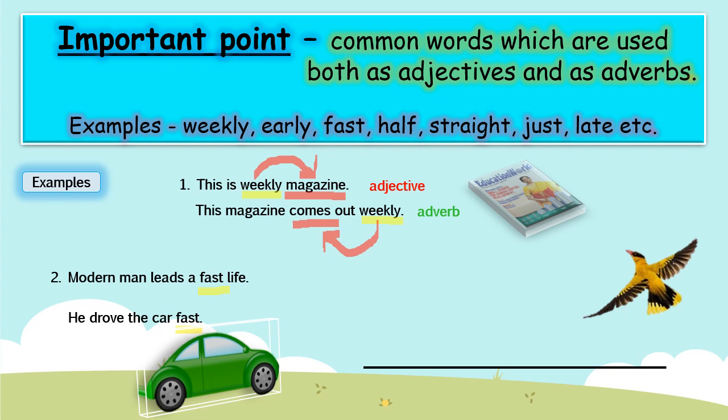Just see what the word fast is describing in the given sentence. In the first sentence, the modern man leads a fast life. Life is a noun. So here the word fast is describing life, a noun. So it is an adjective.